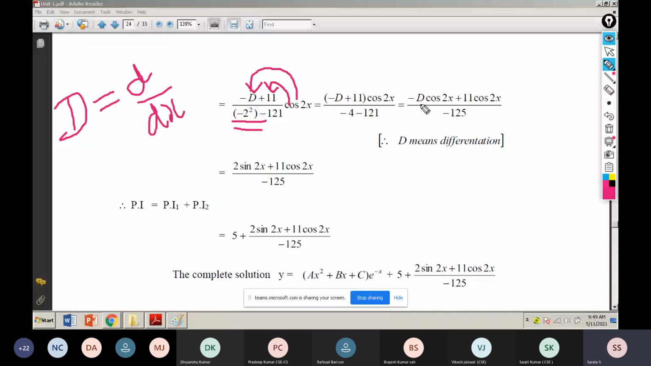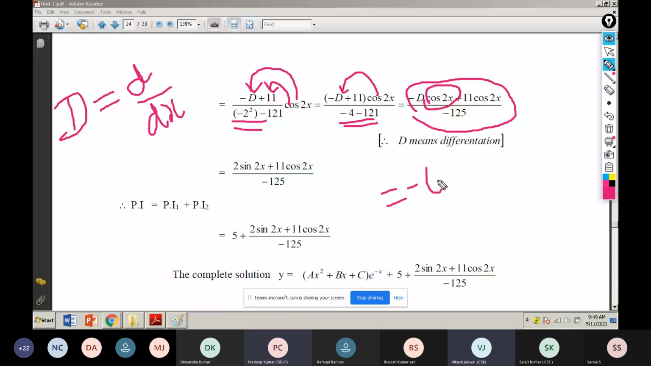So minus d plus cos x. You see this step. Minus d cos 2x plus 11 cos 2x. In denominator, I got minus 125. That's not a problem. D means d by dx, for this term only. Okay. Differentiation of cos 2x is what? Minus sin 2x, so already minus is there. Minus 2 sin 2x. Yes, very good.